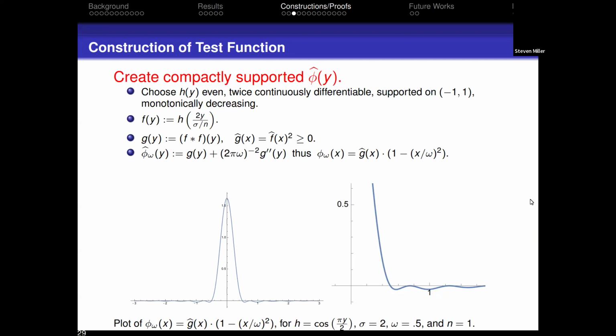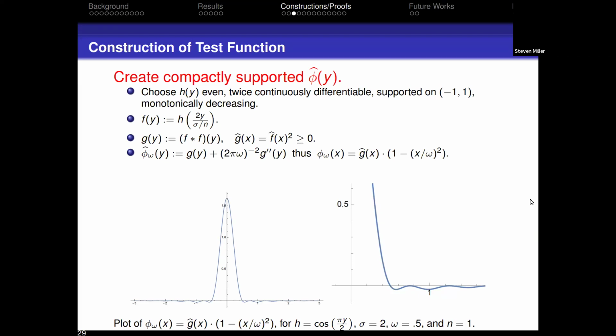So I start with a nice function h that has compact support. I let f be related to h by rescaling, and that rescaling is telling you how the sigma comes into play. I then let g be f star f, and the reason is g hat is now going to be non-negative. I then let phi hat omega be g of y plus 2 pi omega minus 2 g double prime.